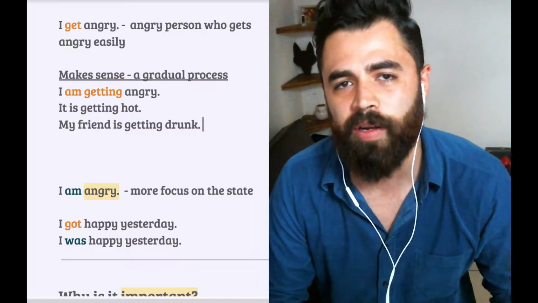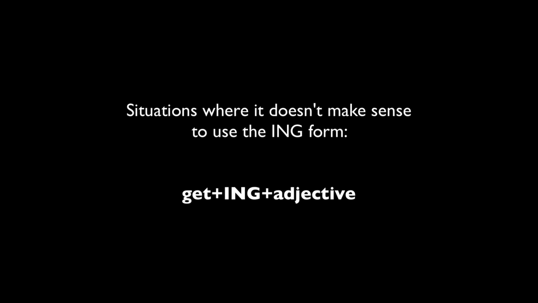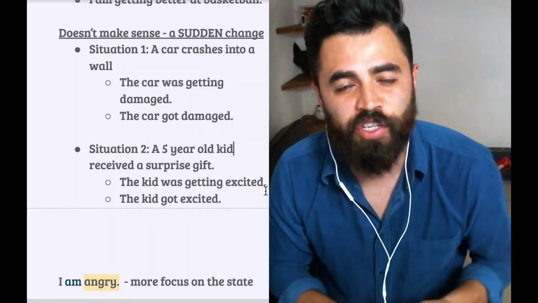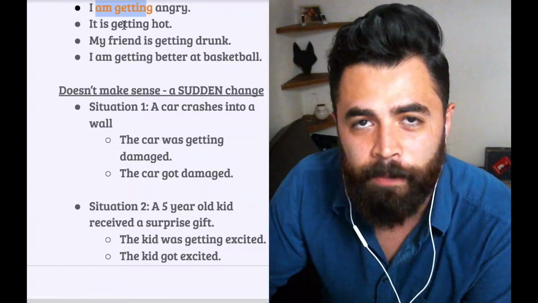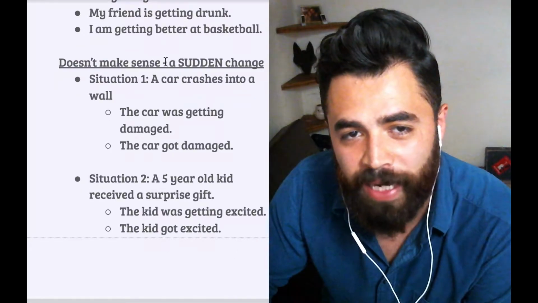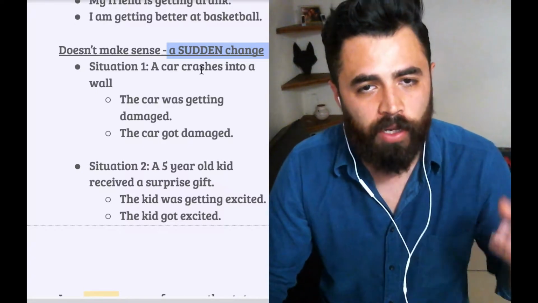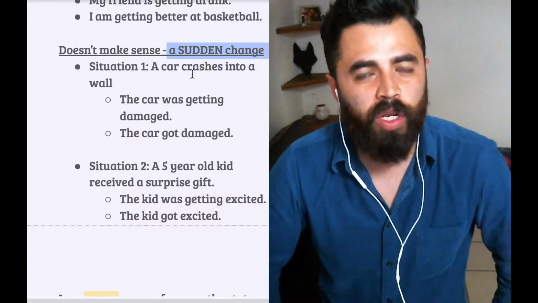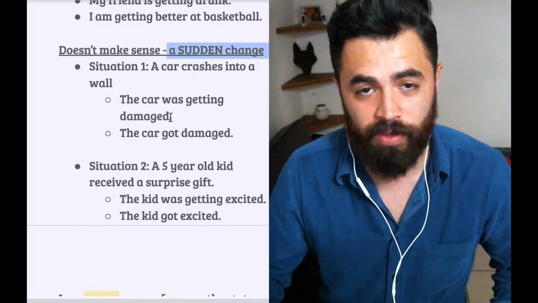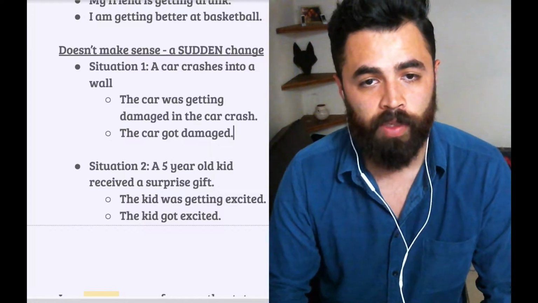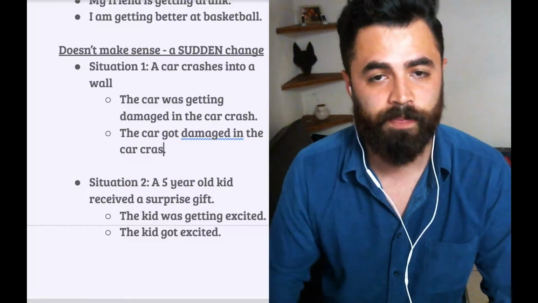Let's look at some situations where it wouldn't make sense to use I am getting or he is getting angry. So let's look at the two situations where maybe this form, I am getting or it is getting, would not make sense. That would be for a sudden change in state. I'll give you the first situation. A car crashes into a wall. Which one do you think makes more sense? The car was getting damaged in the car crash, or the car got damaged in the car crash?